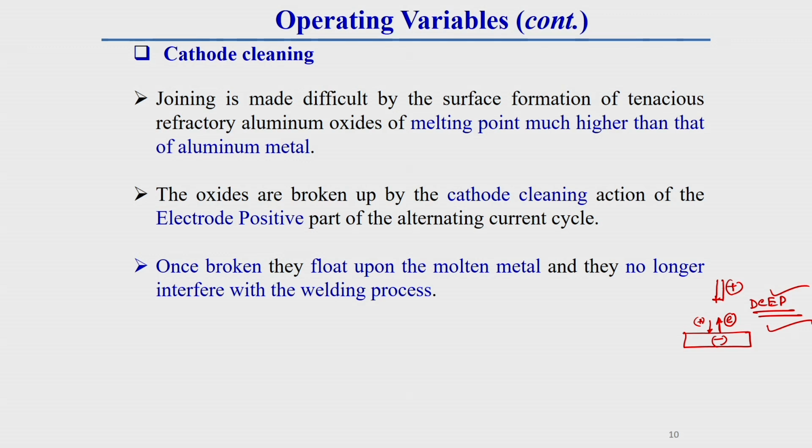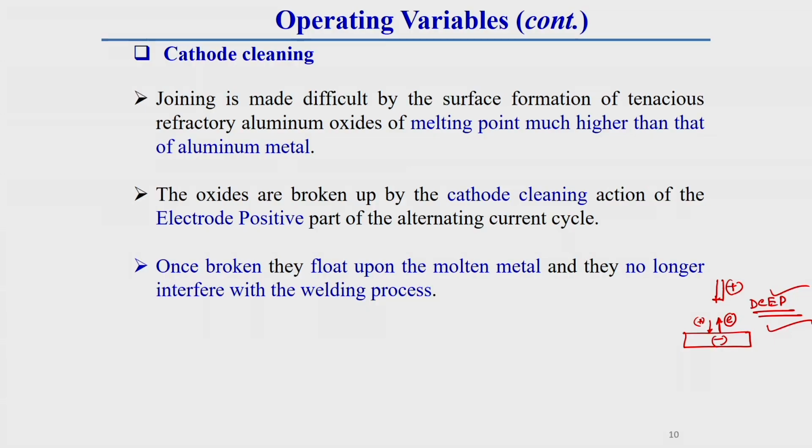So that is why you should keep in mind that for aluminum and magnesium types of material, alternating current is generally used. Here you can use DCEP continuously, but if you use DCEP continuously, there is a chance of what I have already discussed, warm up and melting of the electrode. Apart from this, you can get less penetration. So to get high penetration and less warm up of the electrode, AC current is preferable.